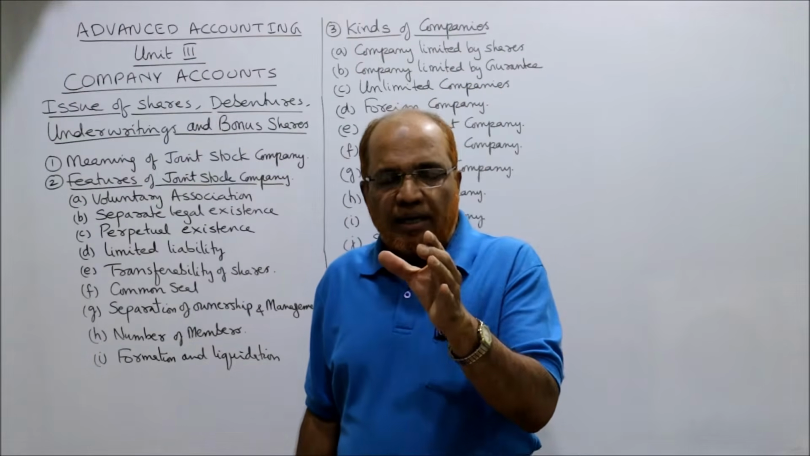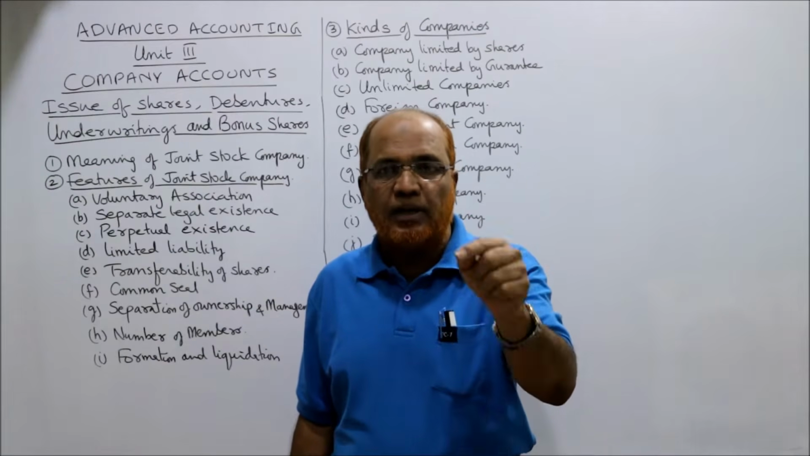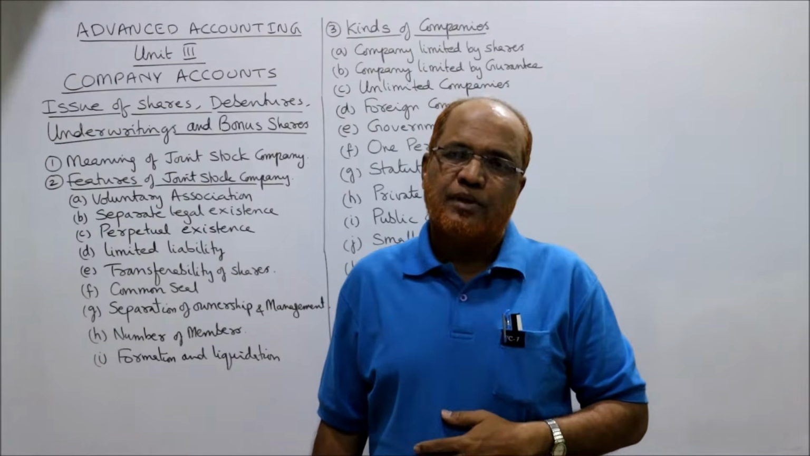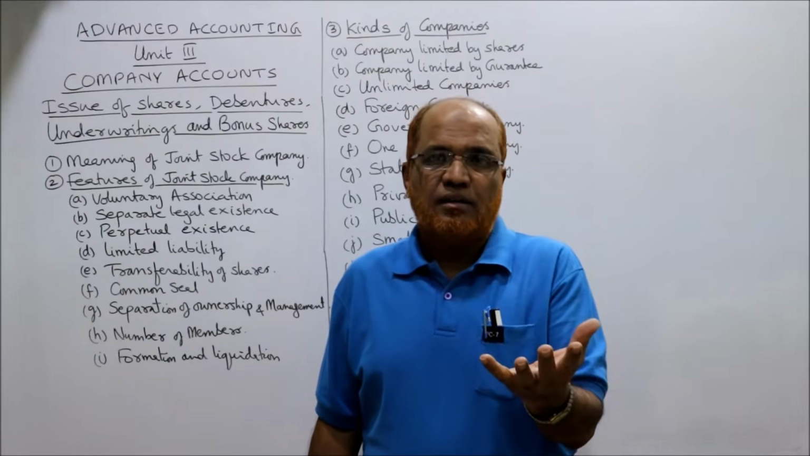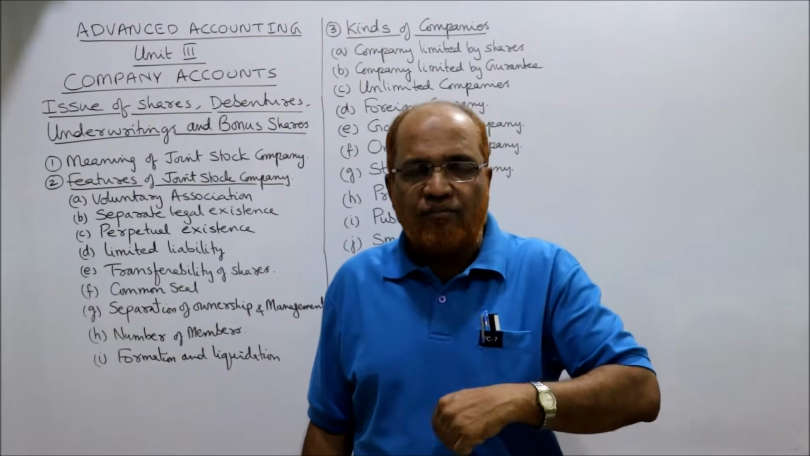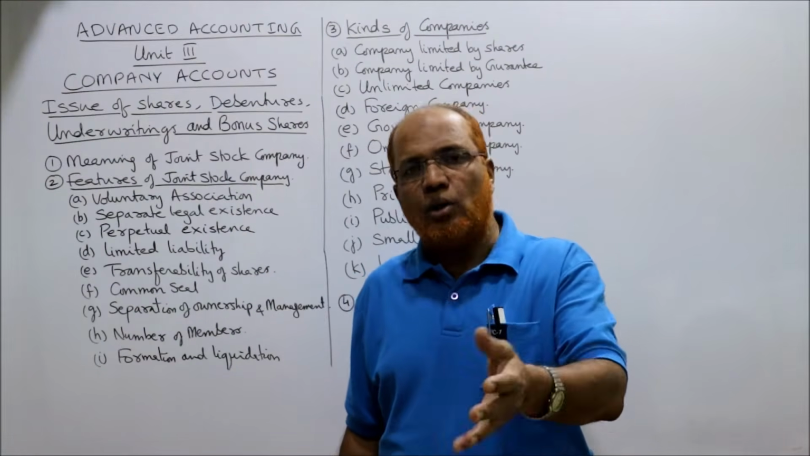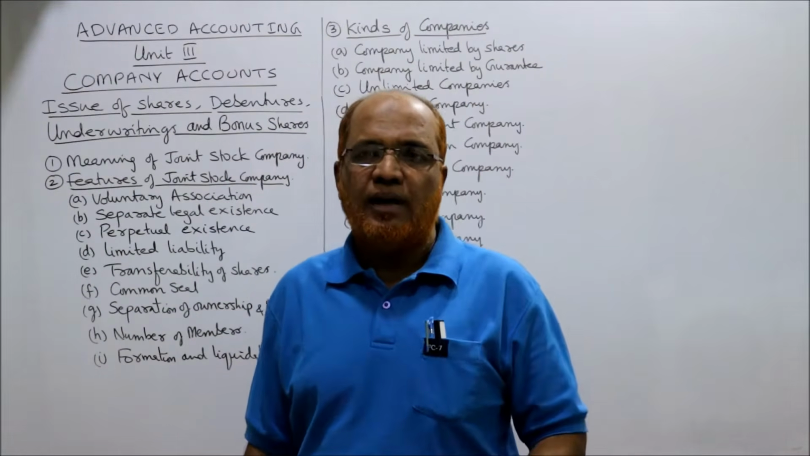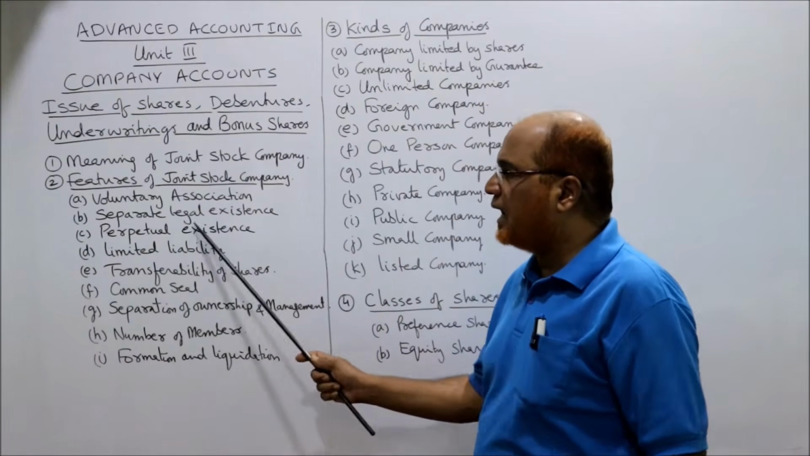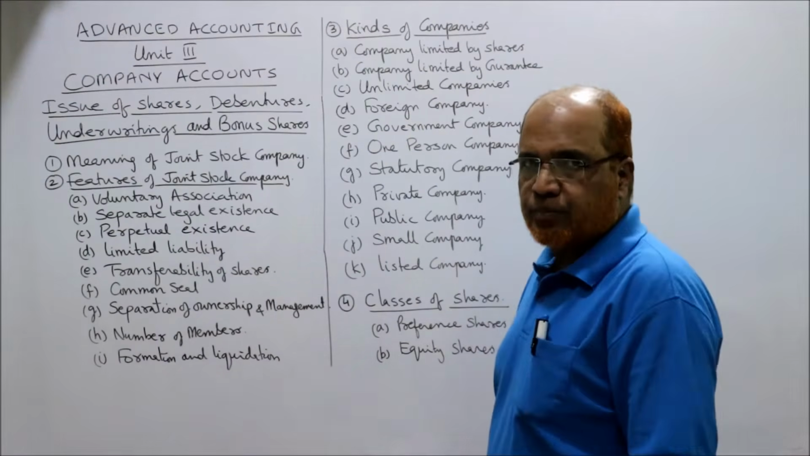So, a joint stock company can hold the property, can purchase the property, can sell the property in its own name. So it has a separate entity. The only thing is we are natural persons, a company is an artificial person. Just like we can purchase the property, we can sell the property in our name, a company can also purchase the property, sell the property, enter into a number of contracts in its own name. So it has a separate legal existence. From the legal point of view, from law, a company is a separate person.